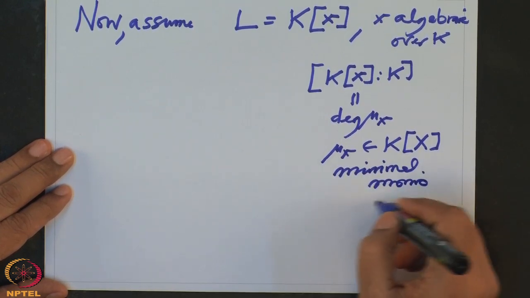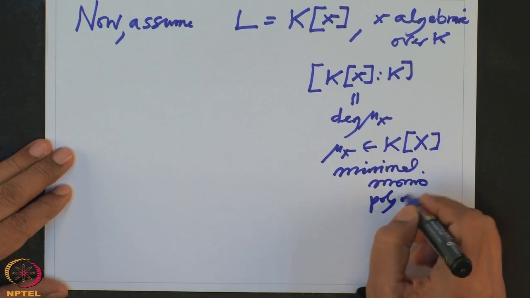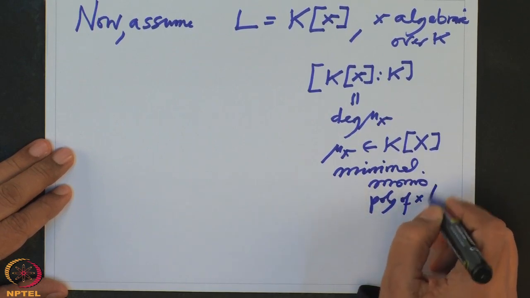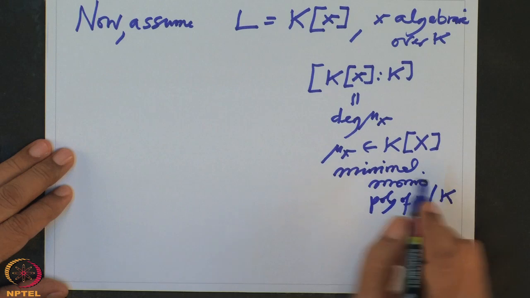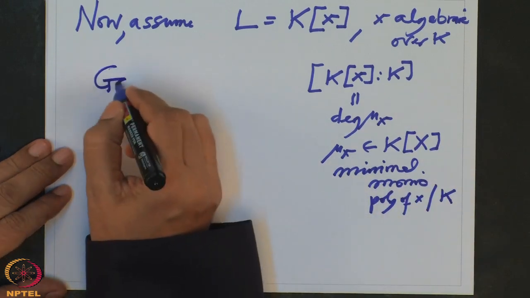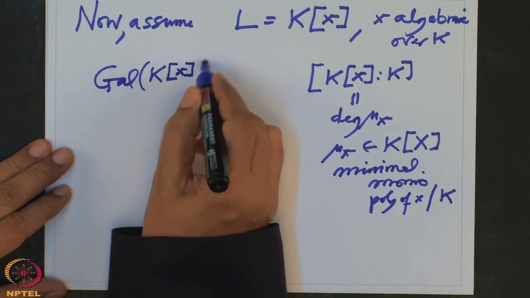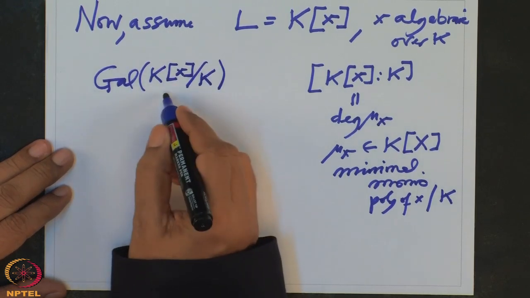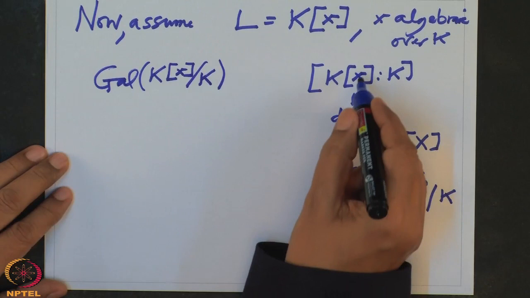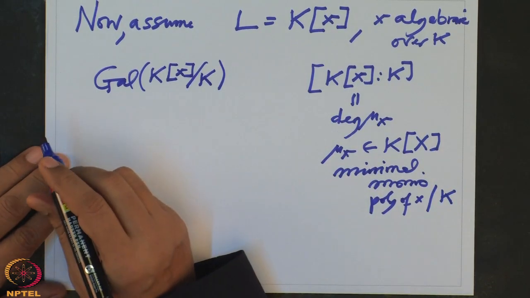Now we want to decide what the Galois group is and when the order can be equal to exactly this. This is what I want to do.